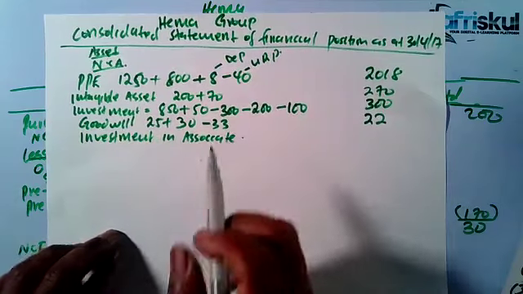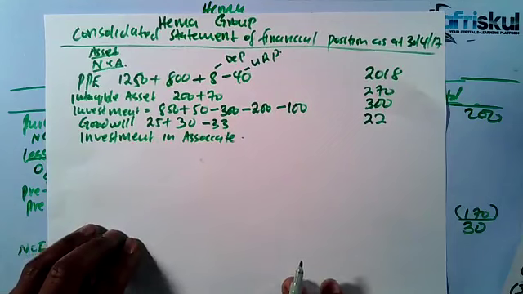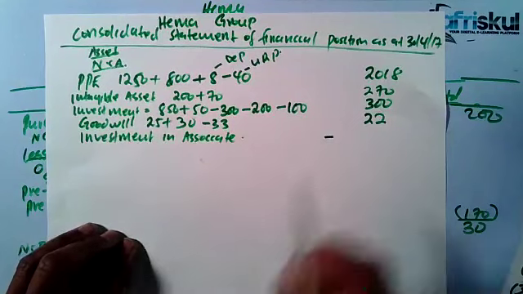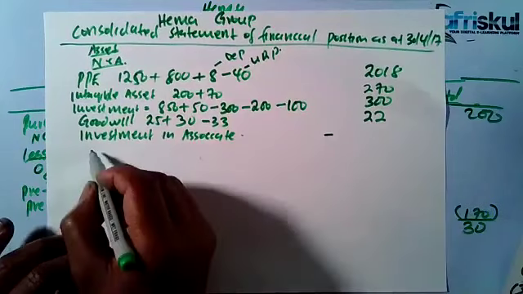Investment in associate. Remember, I said that we don't consolidate associate, but we account for it using the equity method. Ignore that for now, we'll come to show you it. That's a thing to ignore in an exam. I'll come to show you how to get that.